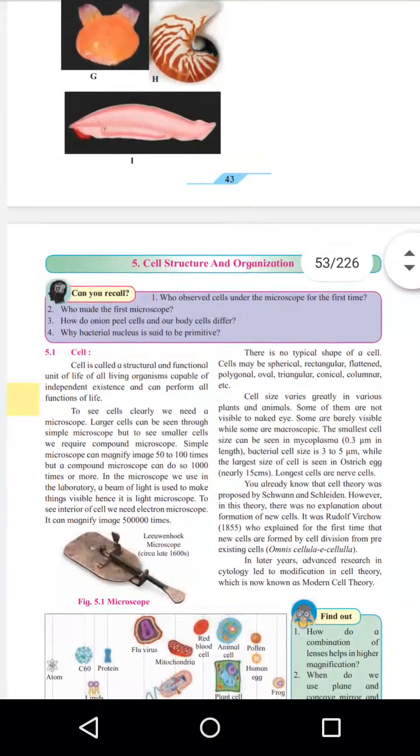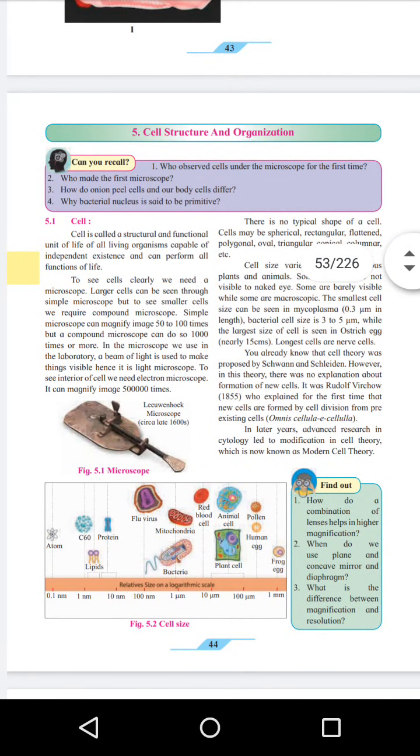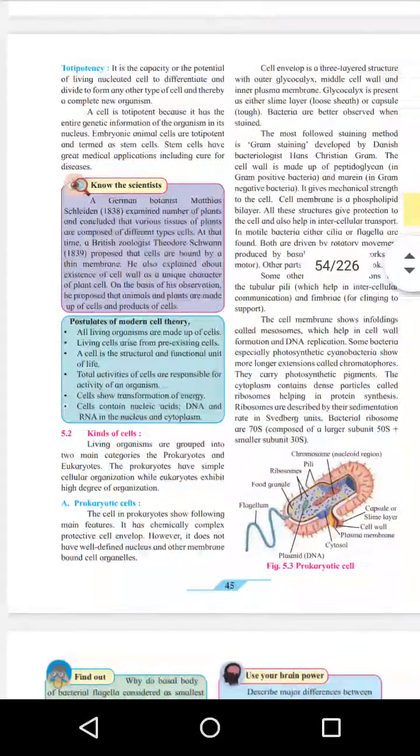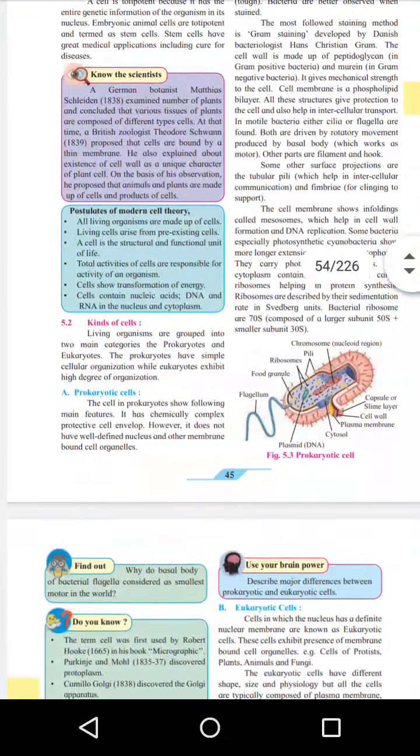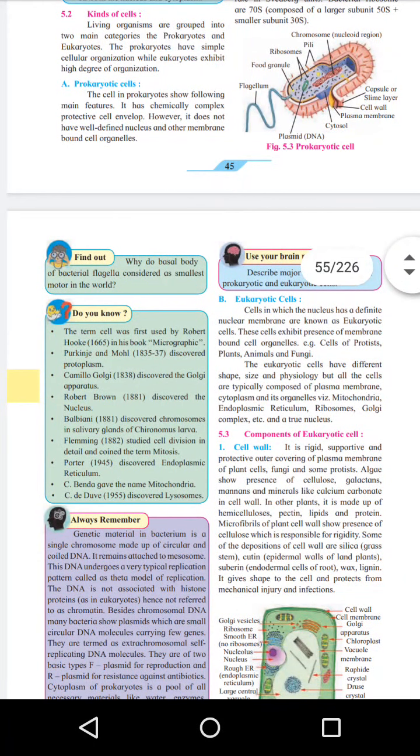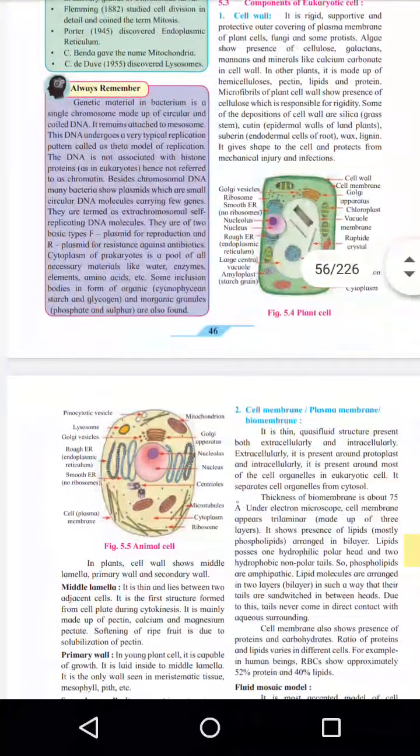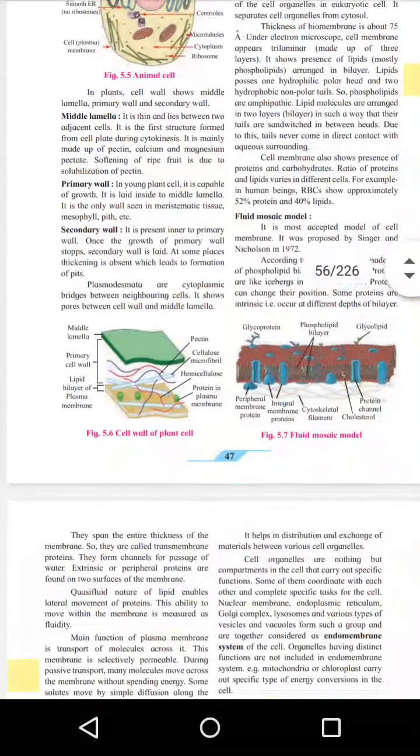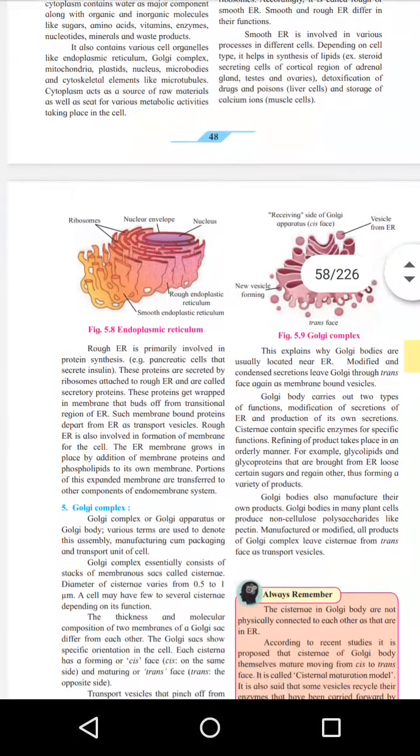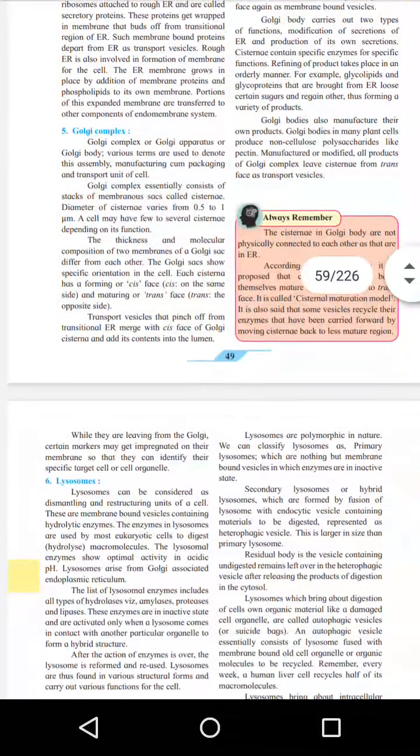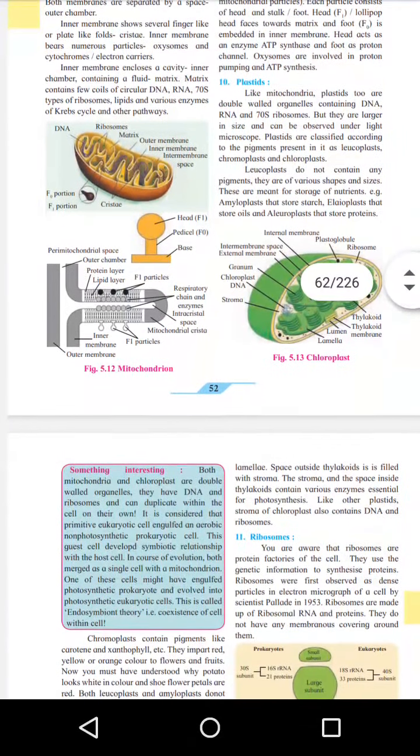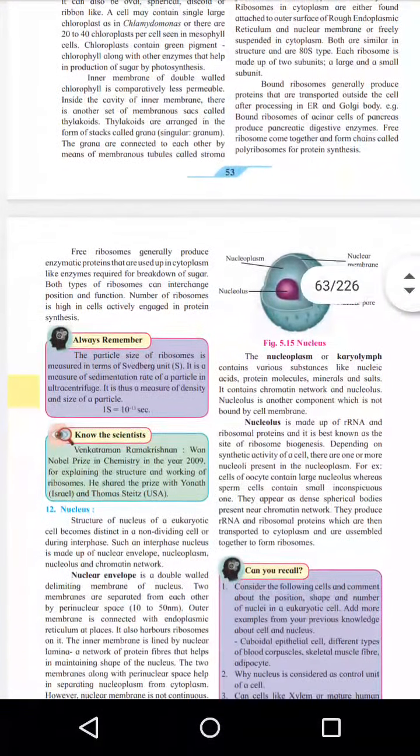Then the next topic is cell structure and organization. The overall study of our cell, whether a unicellular prokaryotic organism or a multicellular eukaryotic organism. All kinds of cells will be studied in this topic, and all the cell organelles like mitochondria, endoplasmic reticulum, Golgi complex, chloroplast, etc. are included in this topic.